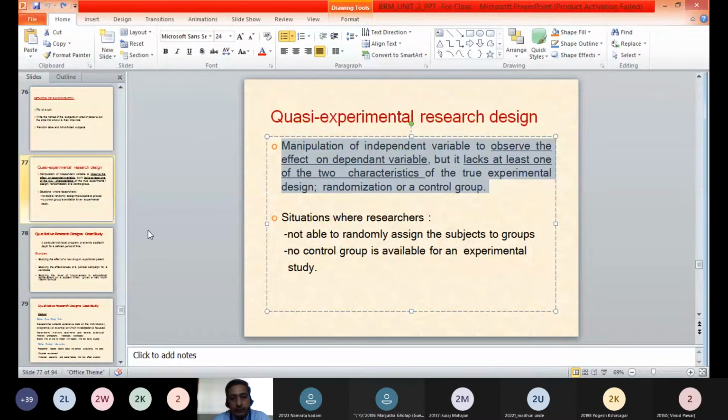Are you getting this? What is quasi experimental design? Are you understanding? Yes, sir.